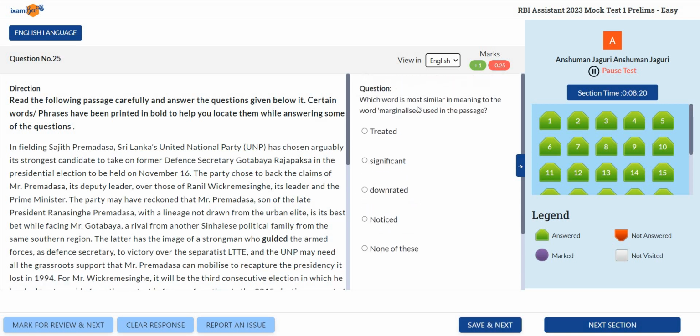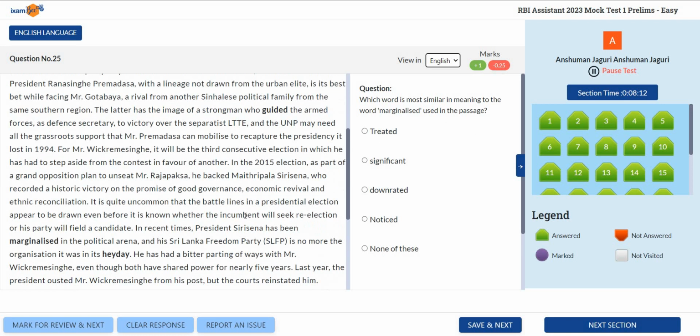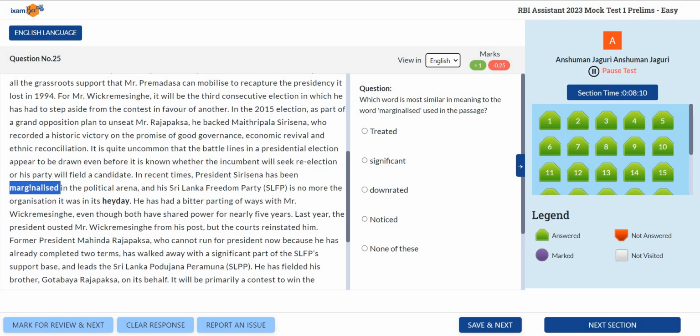Then, which word is most similar in meaning to the word "marginalized" used in the passage? Do we see the word marginalized? Yes, "marginalized sections of society." When we use this term, for whom do we use it? People who have been kept aside, people who have not been taken care of, people who have been subjected to any kind of discrimination or prejudice.